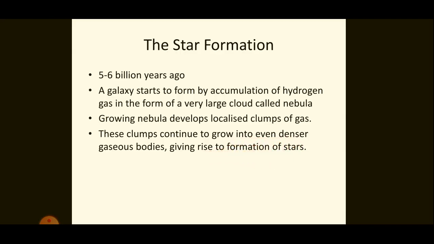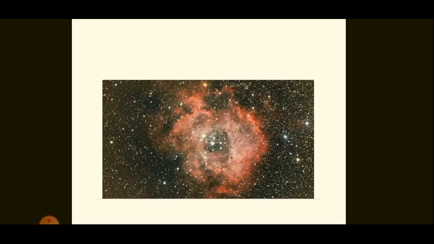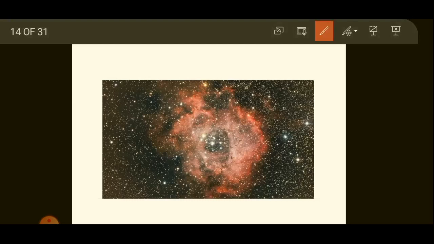I'll explain this once again. First of all, a large cloud called nebula is formed. Let this be the large cloud of nebula. This nebula is accumulated with hydrogen gas. Then gradually this nebula grows and develops some clumps of gas like this. These clumps continue to grow into even denser gaseous bodies, which give rise to the formation of stars.